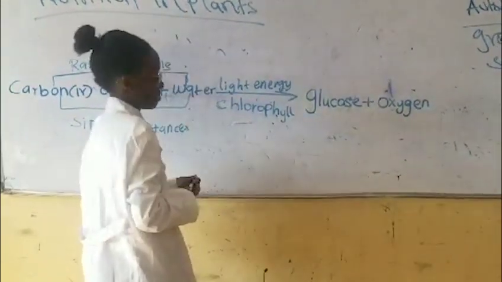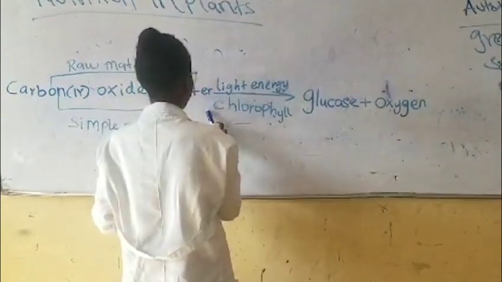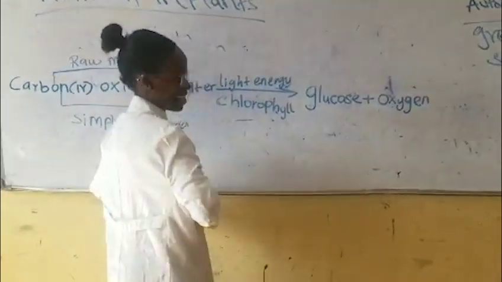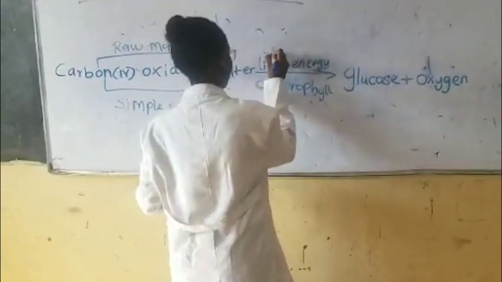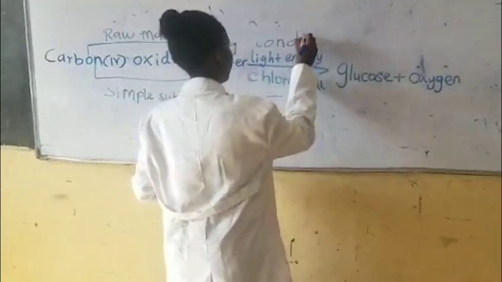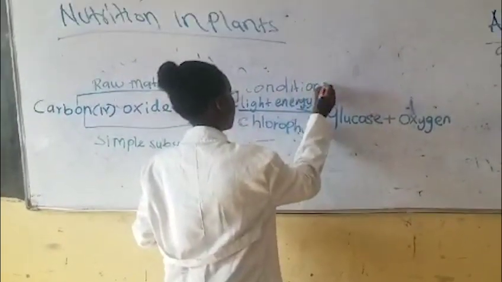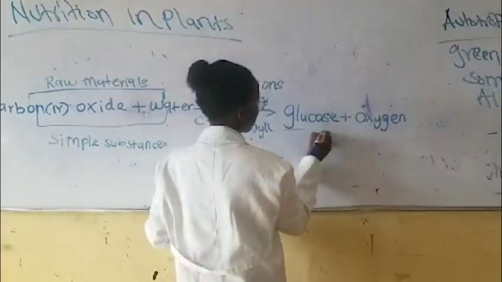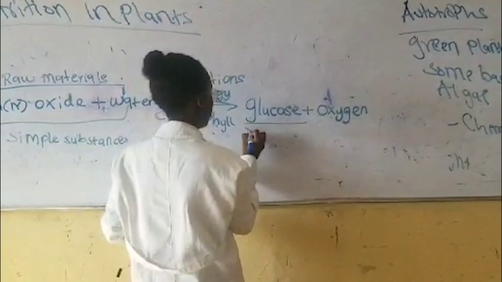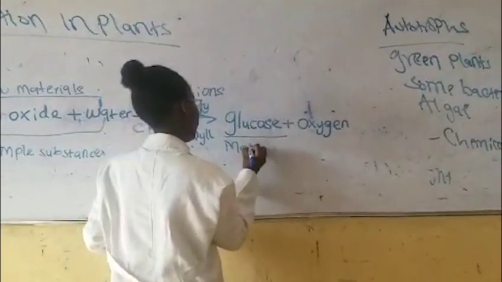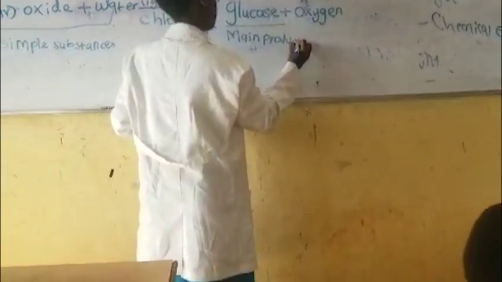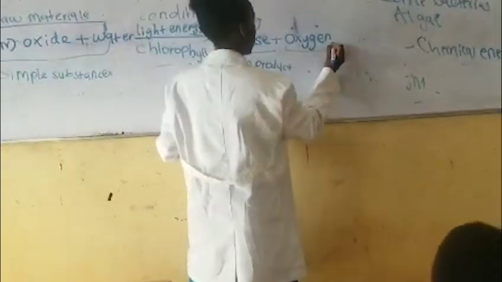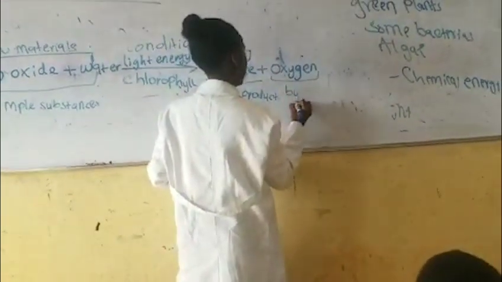So light energy and chlorophyll are the conditions. Glucose is the main product, while oxygen is the byproduct.